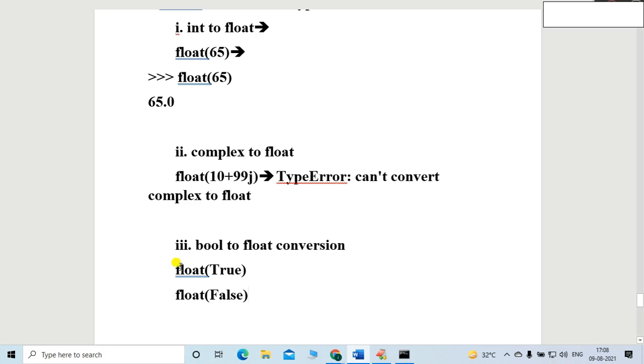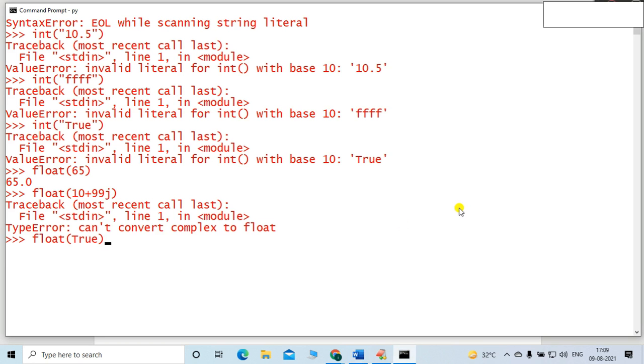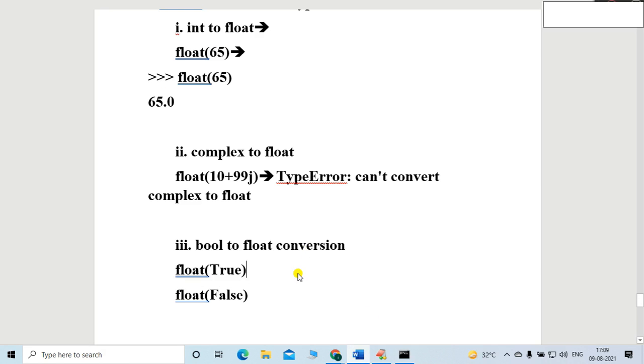Definitely it is possible, because internally the word true is represented as binary one. So it will not give an error. It will give the float value. You can see, friends, 1.0, perfect. In this case, what's our result? 1.0. It is converted.